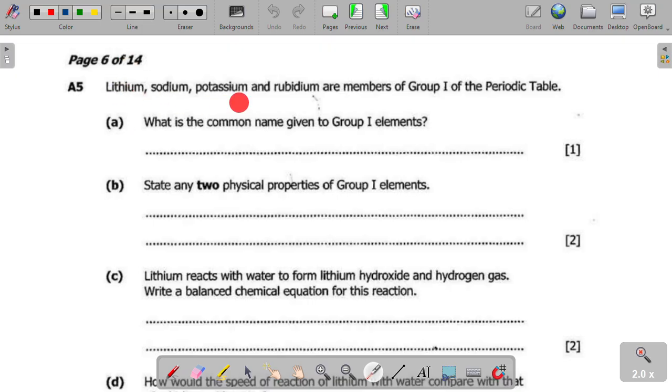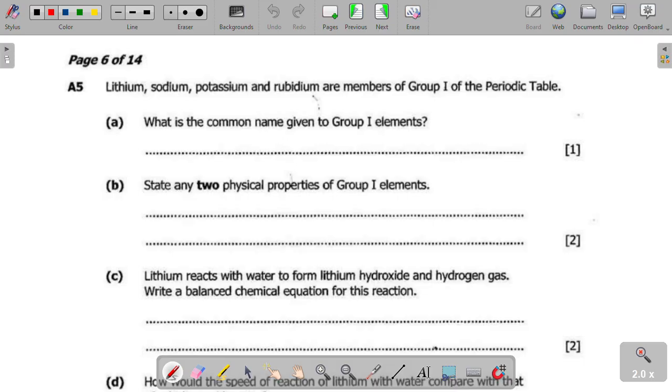Lithium, sodium, potassium, and rubidium are members of group 1 of the periodic table. I hope you have a periodic table. This is important for your preparation for the chemistry exam paper. Okay, so A, what is the common name given to group 1 elements?